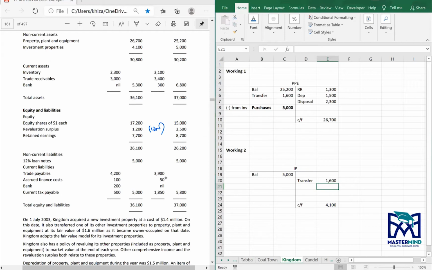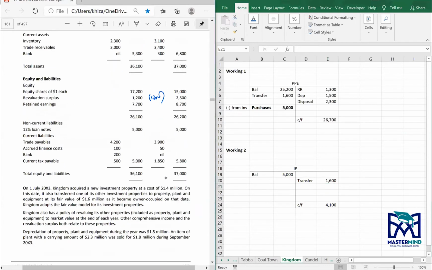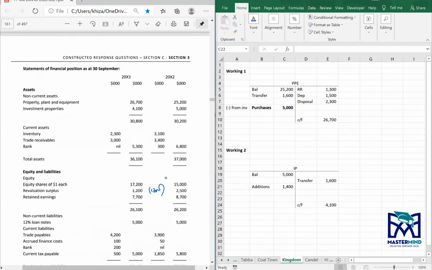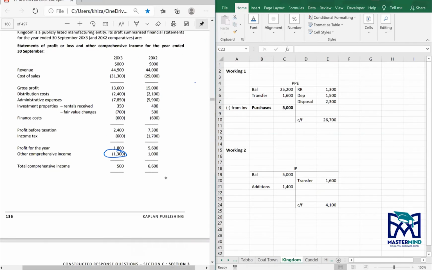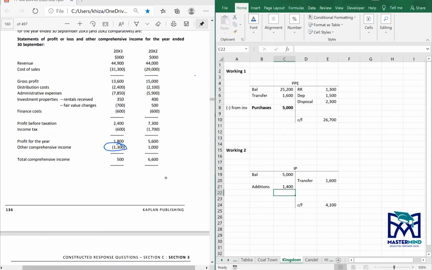And acquisition is there, no? Additions of 1,400. And loss on fair value. Loss on fair value was 700. I forgot one more thing. Loss on fair value 700 means over here.